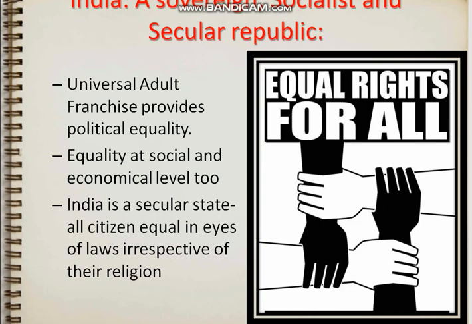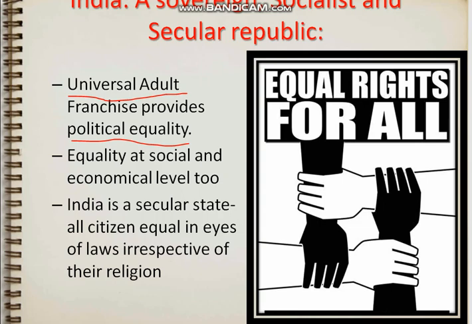India, a sovereign, socialist and secular republic. Universal adult franchise provides political equality. We have already seen in the previous slide what universal adult franchise is. Any person who is 18 and above has a right to vote, and this provides political equality. Here no caste, no creed, no religion, no region is seen, only age is considered, and that's why it provides political equality.